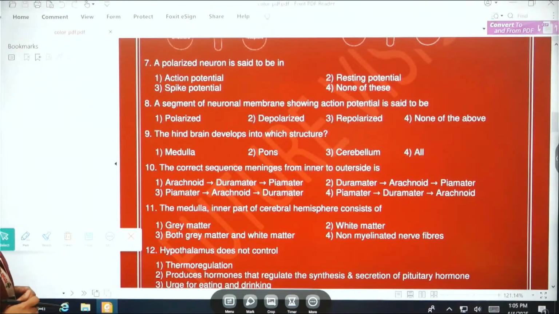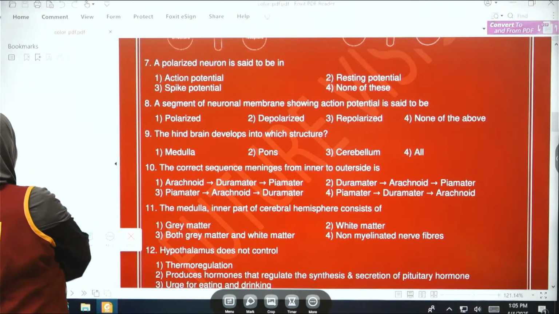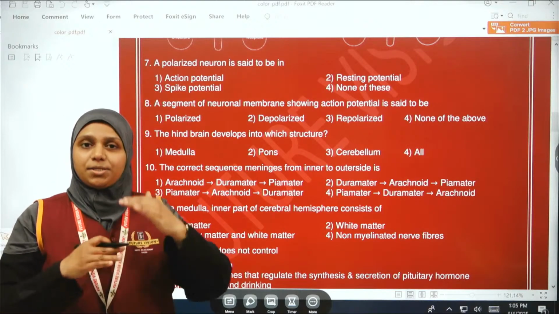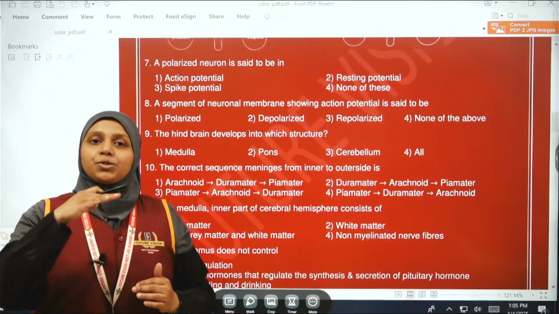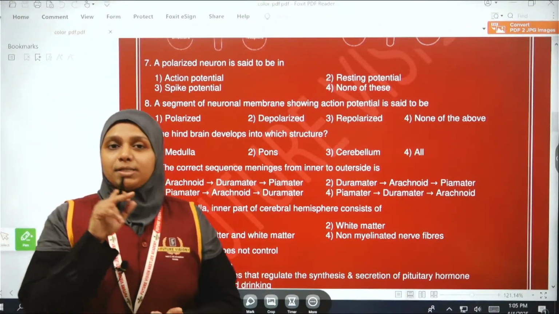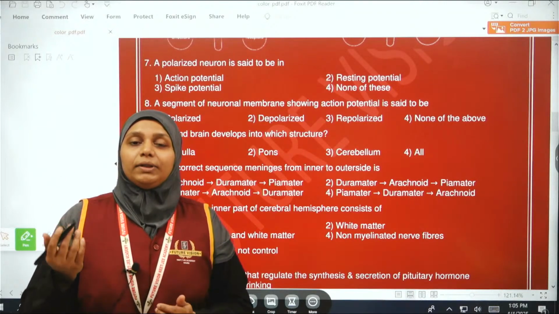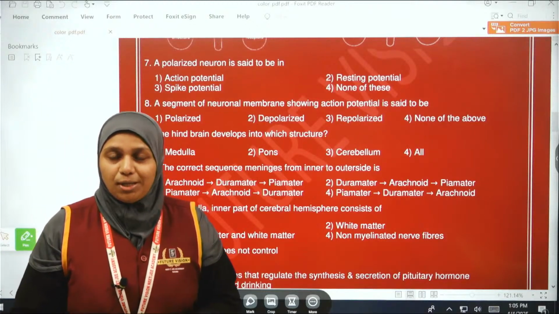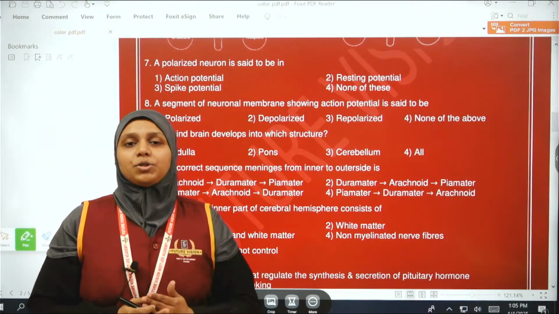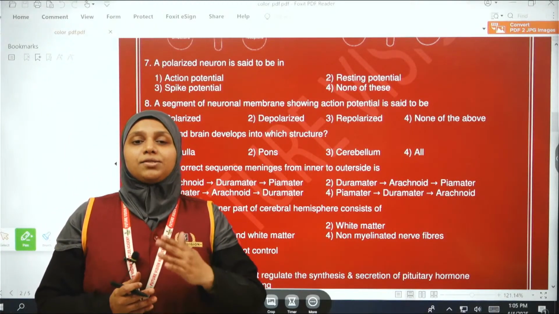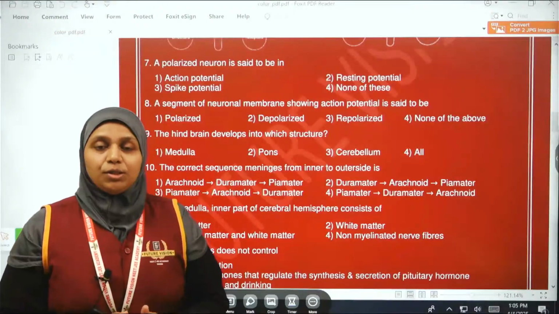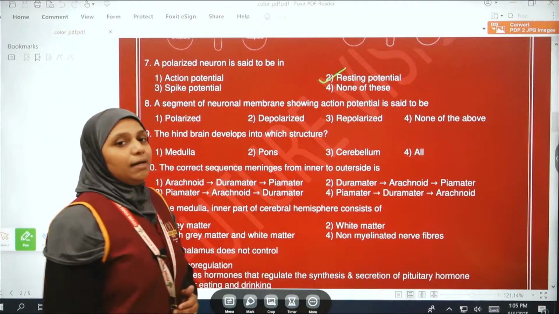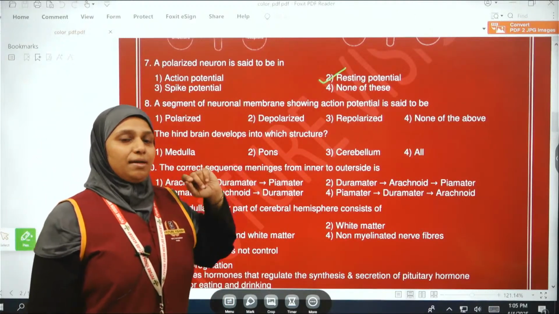A polarized neuron is said to be in polarized state. The keyword here is polarized. So polarized, that is the resting potential. Axon membrane la பார்த்தோம்னா வெளிய plus, that is the positive charge இருக்கும். அதே வந்து axoplasm la, inner of the axon உள்ளார வந்து பாத்தோம்னா it will be in the negative charge. So hence that stage is called as the polarized stage. So the potential என்ன இருக்குன்னு பார்த்தோம்னா obviously the resting potential. So option 2 is the right answer for this.